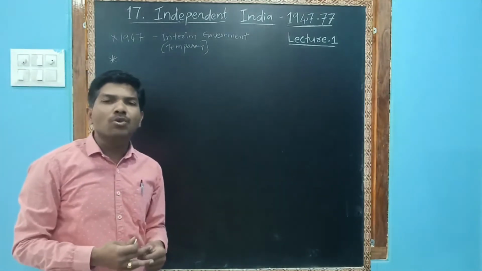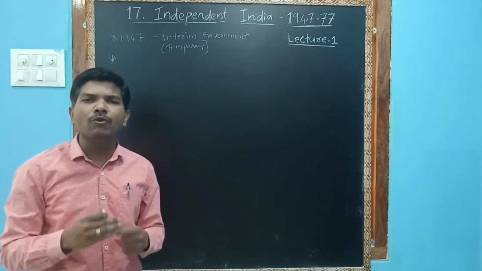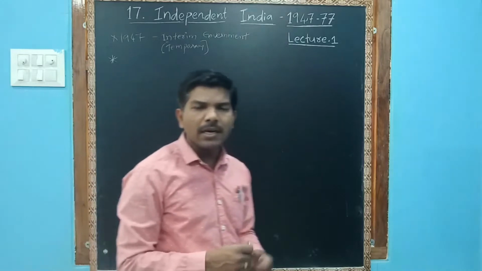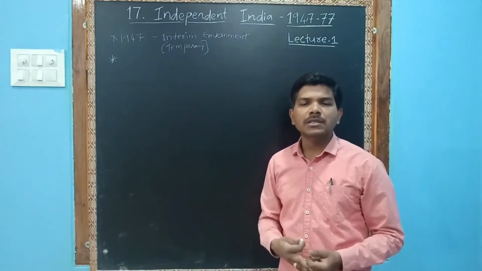we adopted the constitution. When we adopted the constitution, there were a number of goals in front of us. What are our goals?